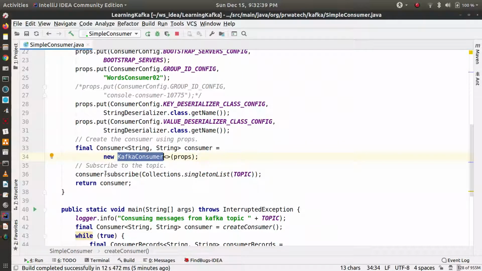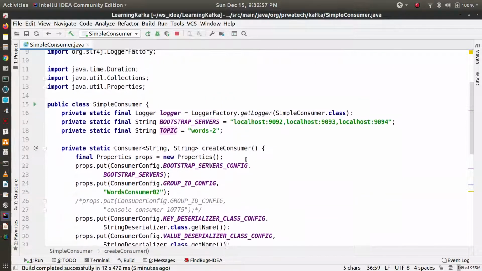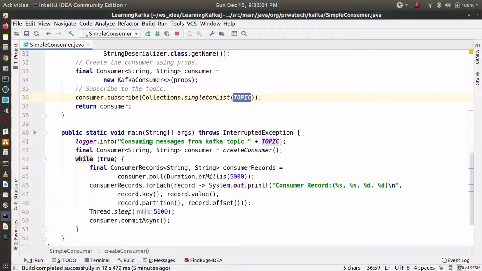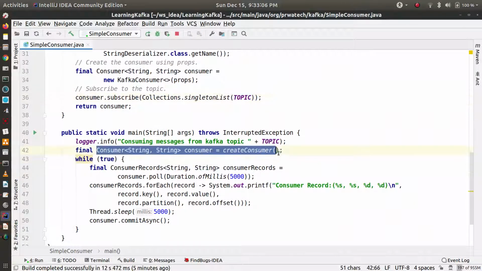Now you need to subscribe to a particular topic. So consumer.subscribe, you can pass the topic name. Also, a consumer can subscribe to multiple topics, so that's why it's a collection. But here we have only one topic, so we are consuming data from this topic. Now this is the main method. You can see that we'll first create the consumer in this line. So it will create the consumer and return the consumer instance.